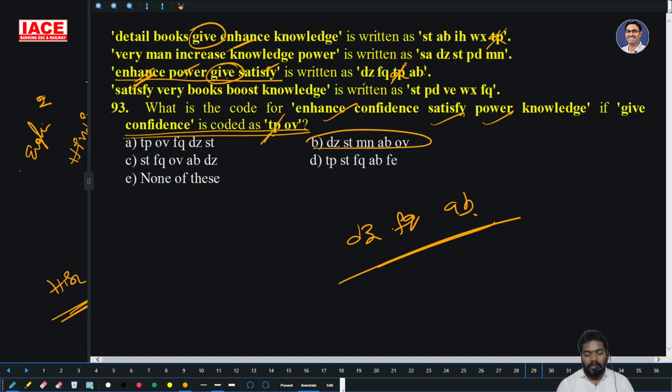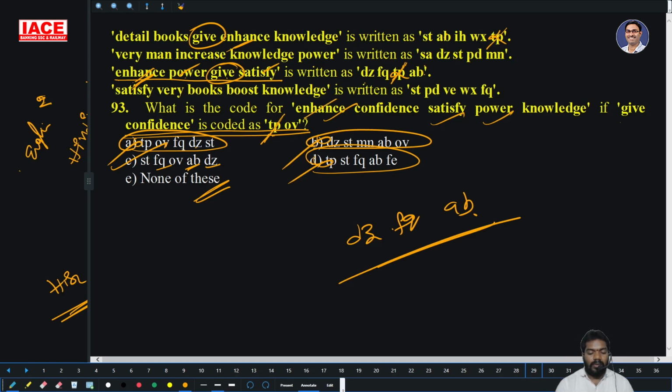Here there is no FQ, that cannot be the answer. Here DZ, FQ, AB, there is no AB, that cannot be the answer. And the next one, there is no DZ, that cannot be the answer. DZ, FQ, AB. Option C is the right answer, but none of these is also given. And you have to confirm the remaining ST and OB also.